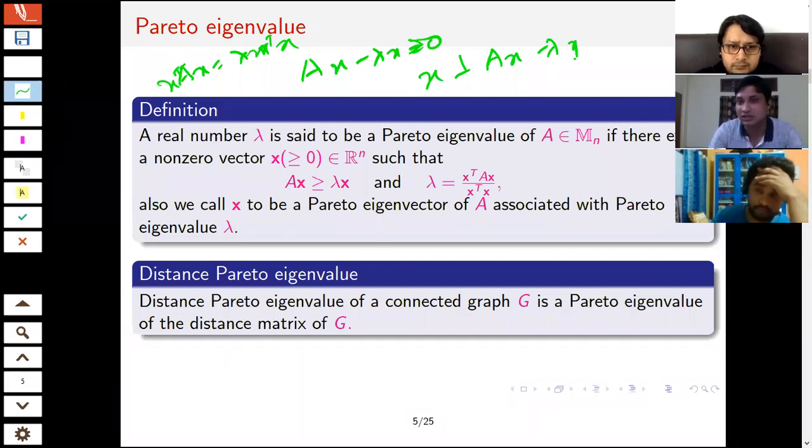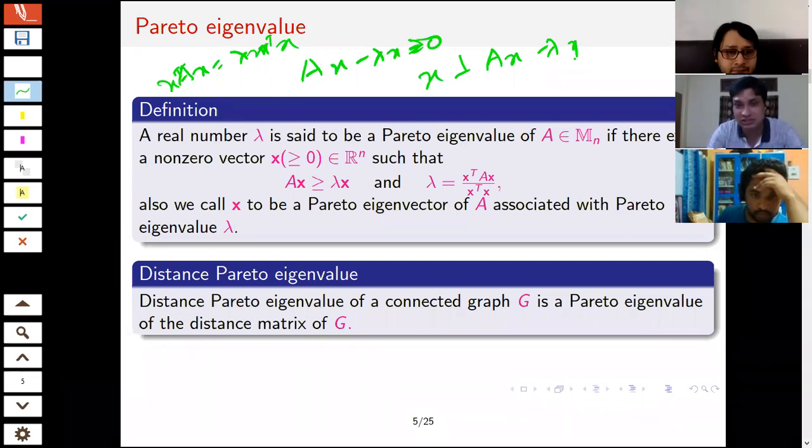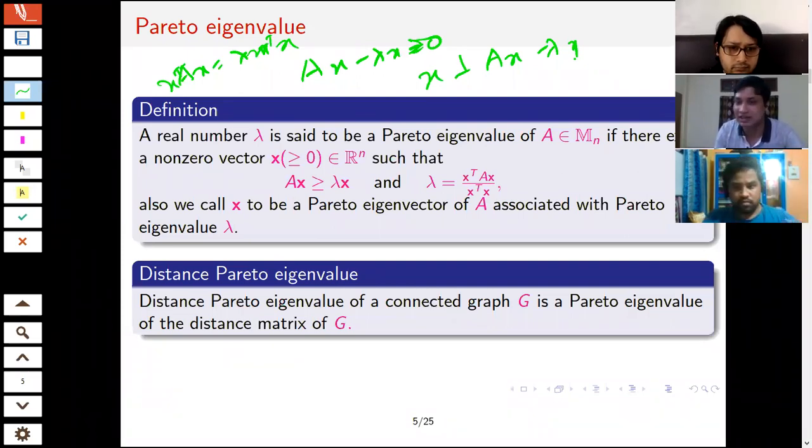Okay, and how many eigenvalues can I have for a particular matrix? That is not yet fixed. No one has come out with a positive response. Some matrices can have only one eigenvalue, some can have infinitely many, not infinitely many exactly, but countably many. So it is still an open problem: how many eigenvalues does a matrix of a particular order have?